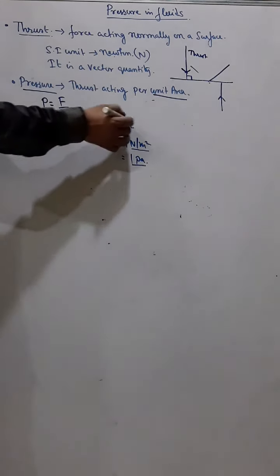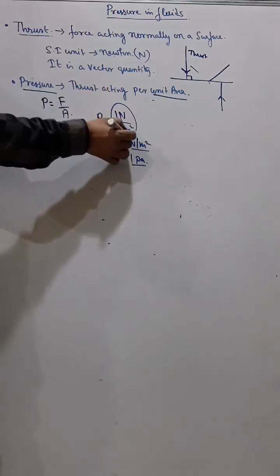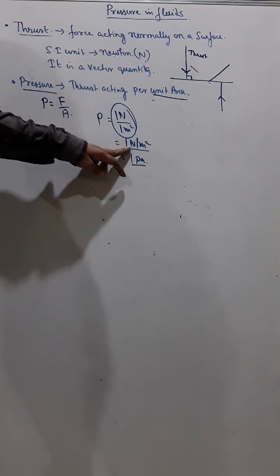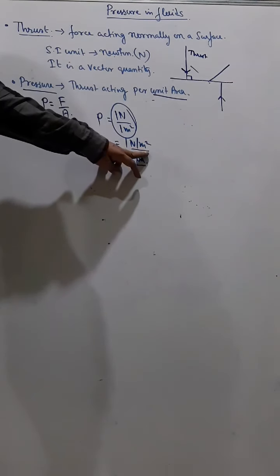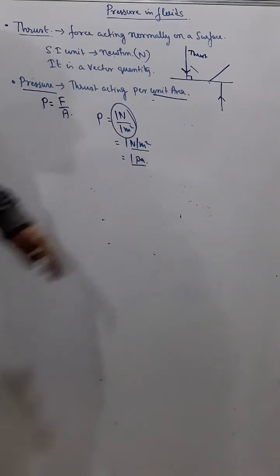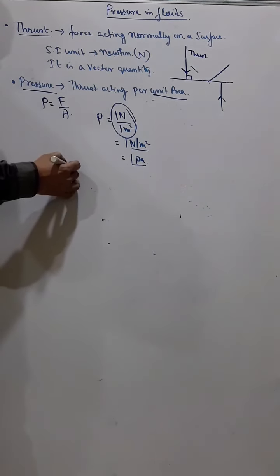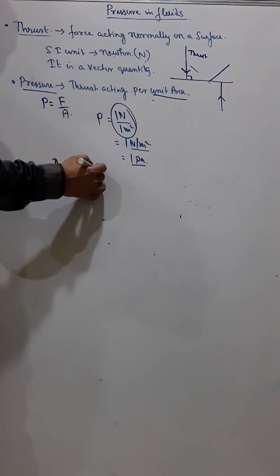So from here we can understand what I mean by 1 Pascal. If I say the pressure on a body is 1 Pascal, that means if a thrust of 1 Newton acts on an area of 1 meter square, then we say the pressure is 1 Pascal. Sometimes they ask you this definition: define 1 Pascal.